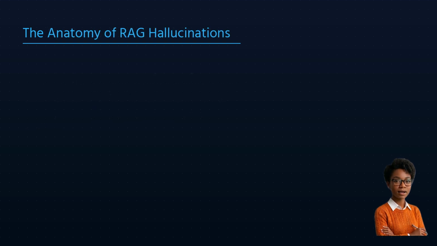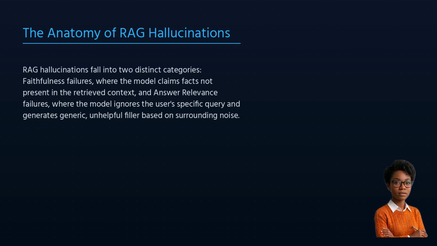Let us break down the anatomy of a hallucination. It is not just the LLM making up random stories, it is a systematic failure of two core metrics. First, faithfulness, meaning, is the generated response strictly derived from our retrieved source documents? Second, answer relevance, meaning, does the response actually address the user's question, or did it get distracted by noisy, irrelevant chunks that were accidentally retrieved? Understanding this distinction is key to designing robust evaluation pipelines.